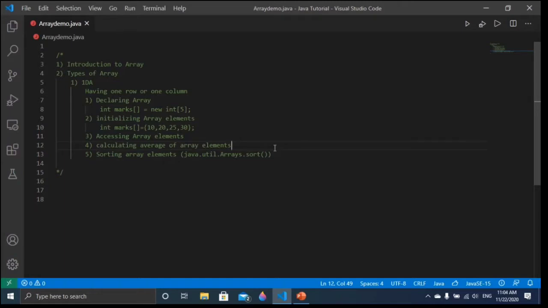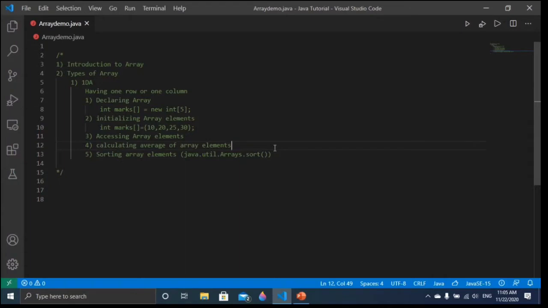Let me give an example. Suppose you want to store the marks of 100 children, then what will you do? You have to declare 100 variables. Suppose you want to store the marks of 1000 children, so what do you have to do? We have to declare 1000 variables to store the marks of 1000 children. So that is a very lengthy process, and that is not a good programming technique. To solve this problem, Java provides the array concept.